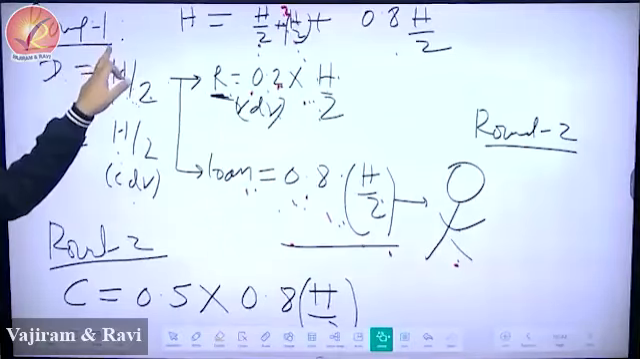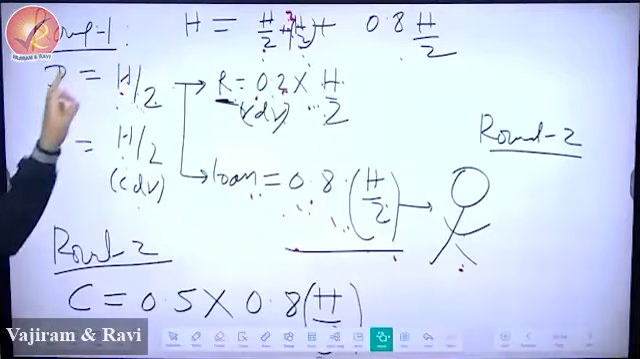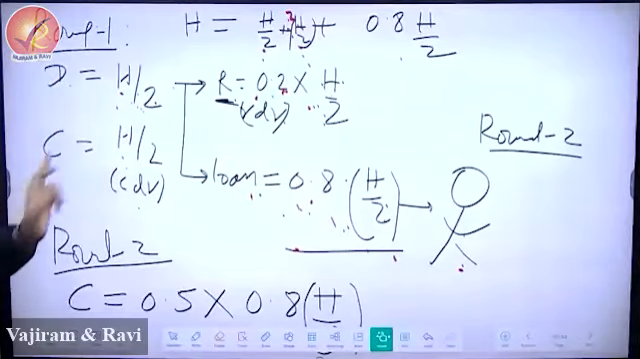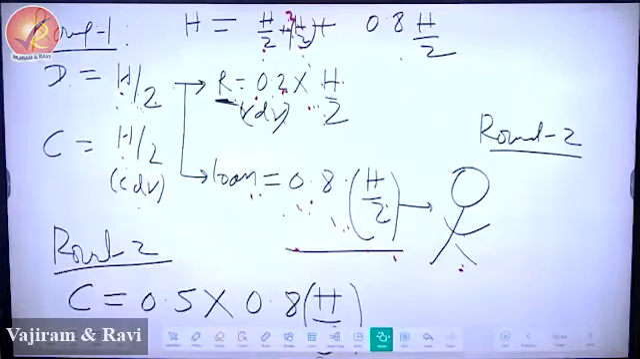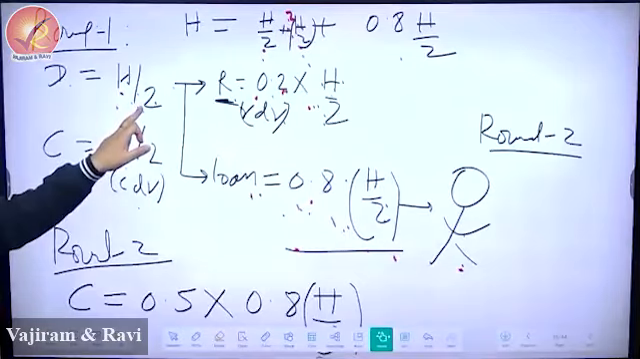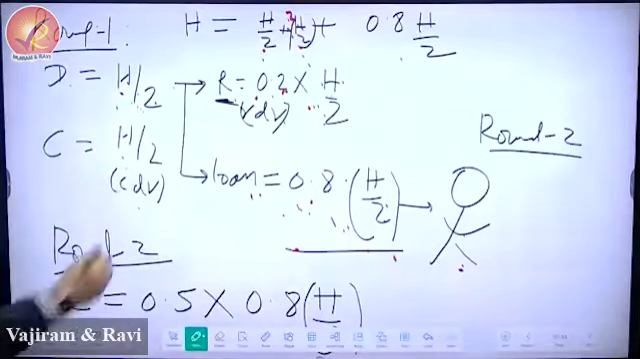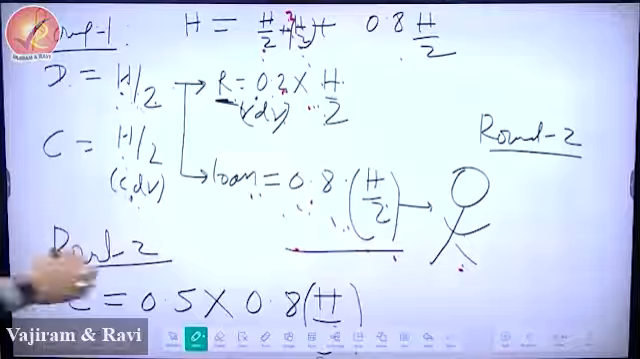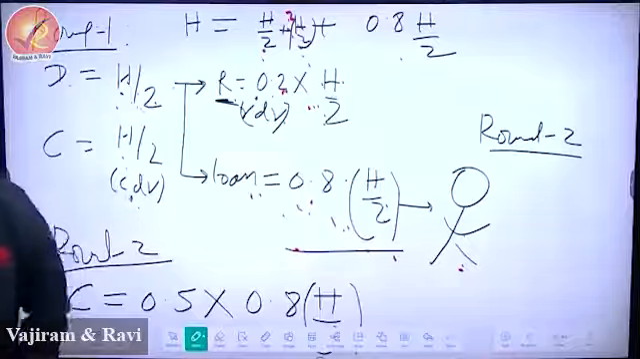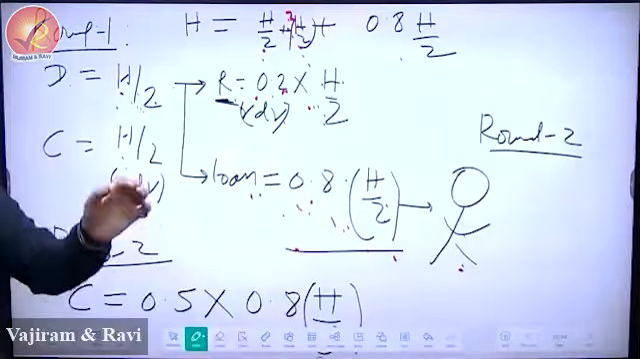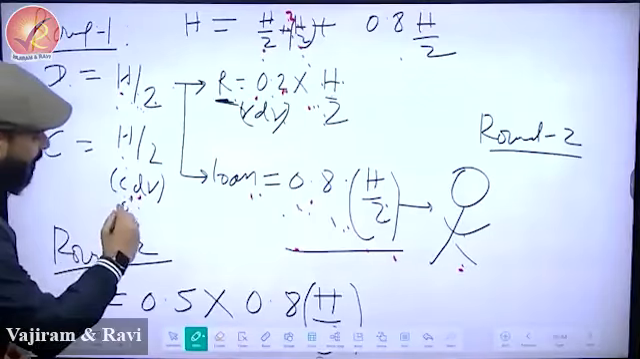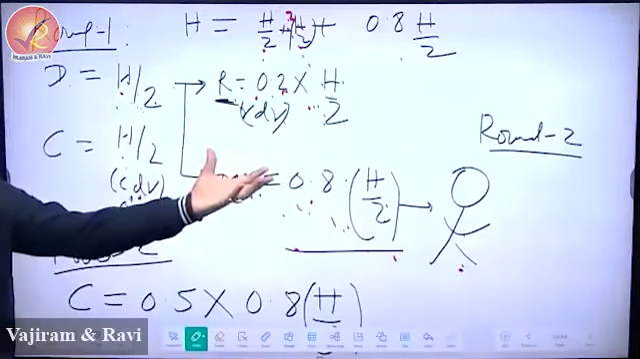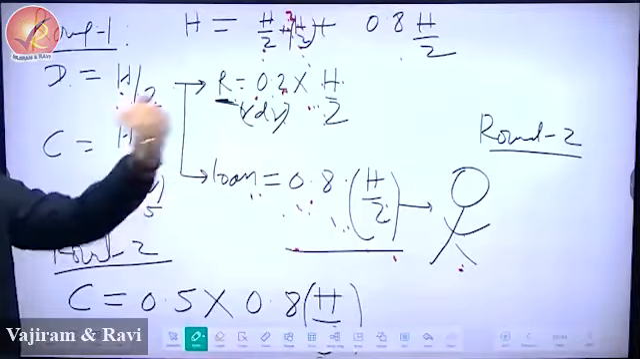So what has happened? Round 1, H rupees has come to somebody, deposit is half, and the cash in hand is H by 2. How do you decide that this is H by 2? You decide it through CDR. CDR tells you, as I clearly told you, in behavioral ratios you just interpret it using literature. If CDR is 0.5, that means whatever money you give to society, half of the money they will keep in hand, half of the money they will give to the bank.